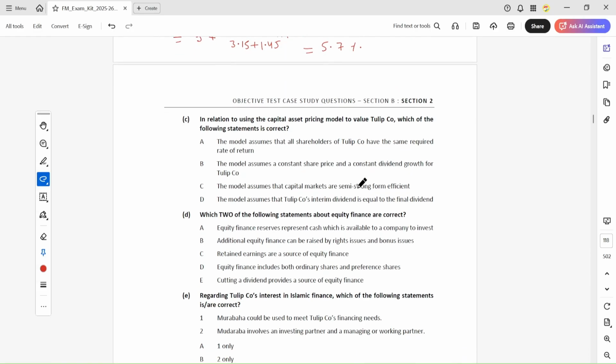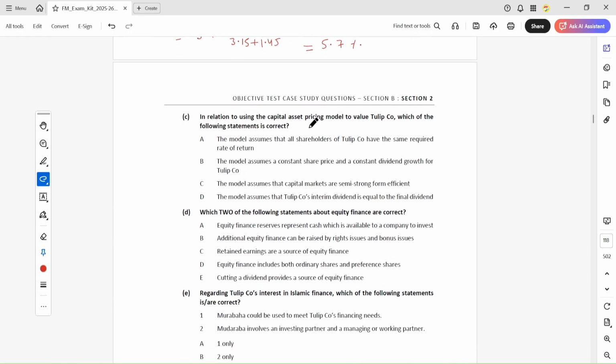So next is in relation to Tulip company, CAPM model, which of the following statements is correct? Okay, the model assumes that all shareholders have the same required rate of return. Yes, this is correct. In relation to using the CAPM model to value Tulip company, the model assumes all shareholders of Tulip company have the same required rate of return.